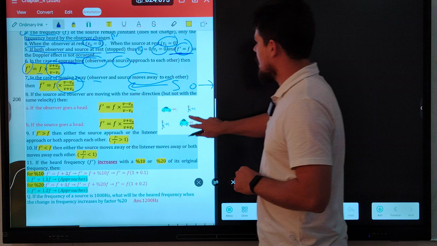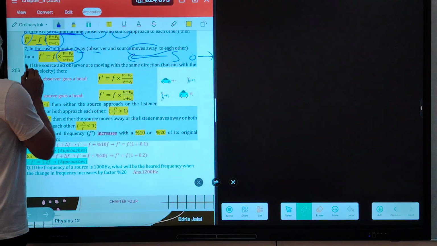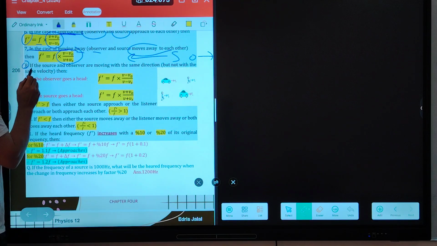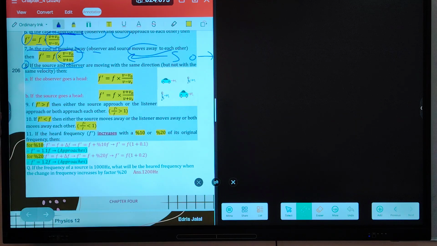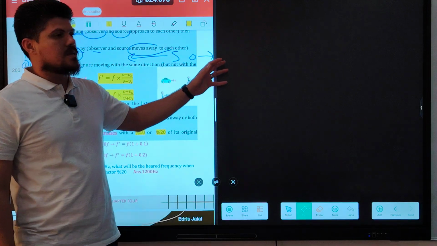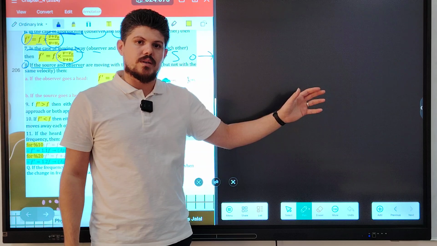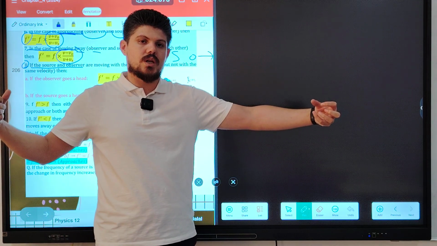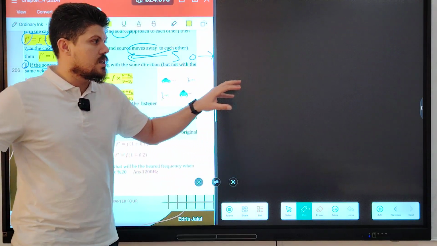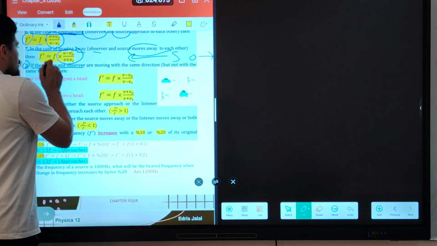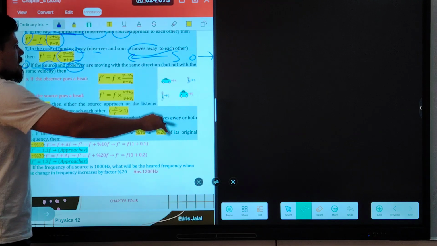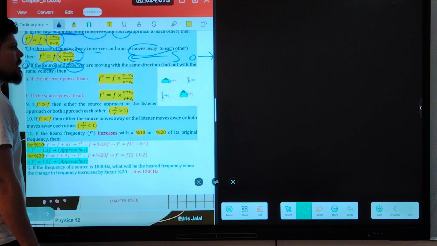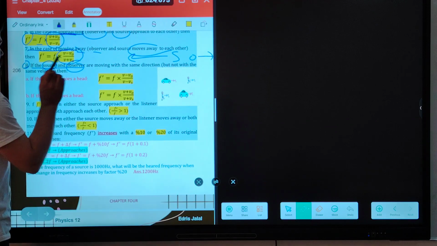The third one, guys, look at the third one. Note number 8: if the source and observer are moving in the same direction. Guys, this is very, very important. Pay close attention. The two previous cases we talked about in the Doppler effect: the first case, approaching each other, the second case, moving in opposite directions away from each other. But this case is completely different. Both source and observer are moving in the same direction, but not with the same velocity.